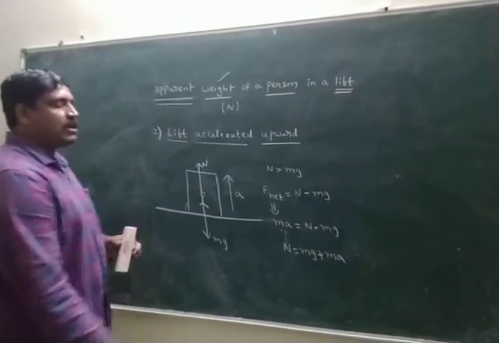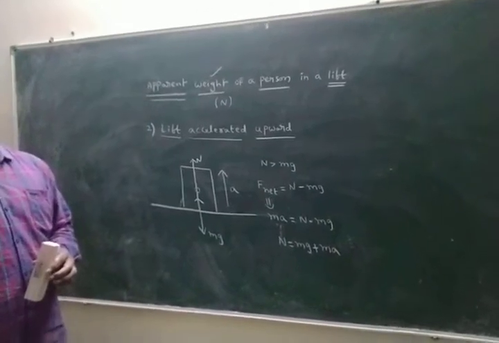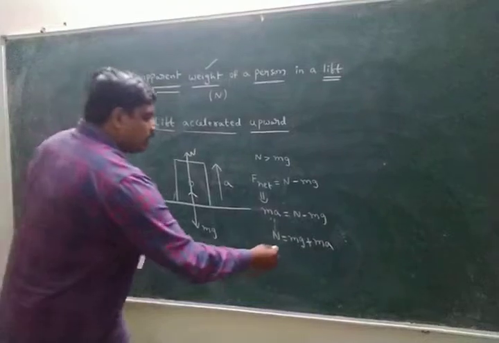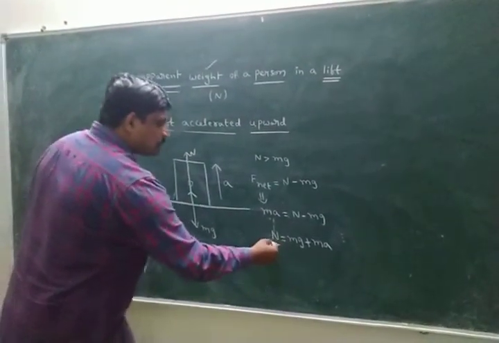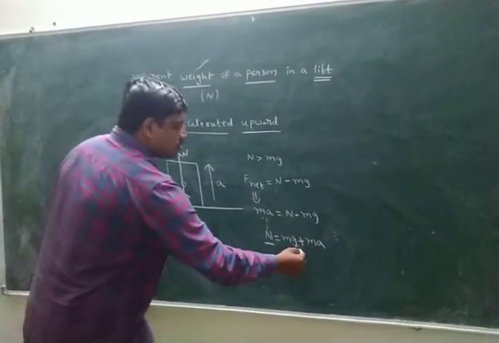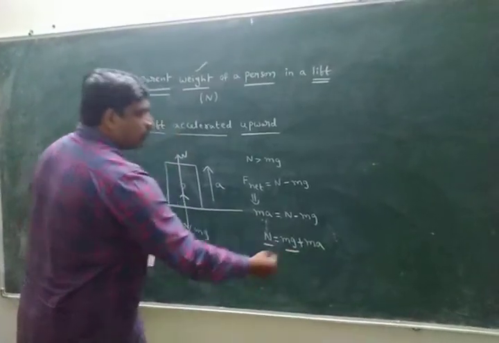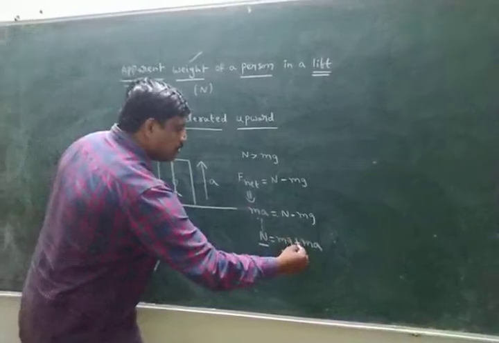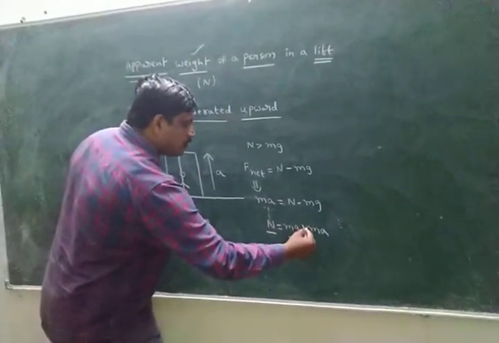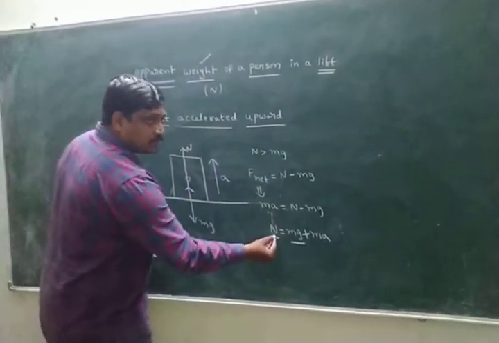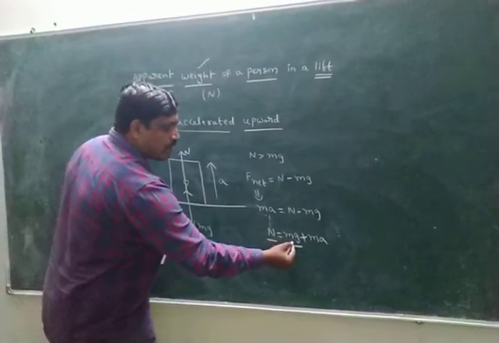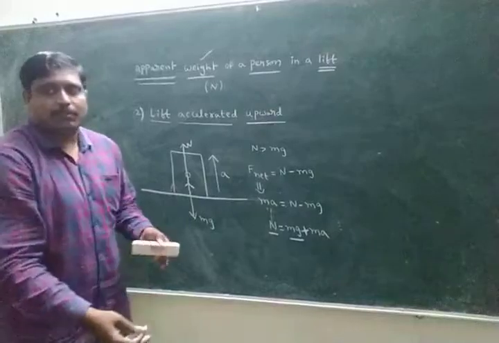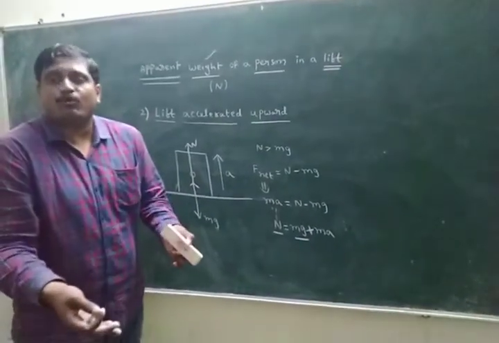What is the value of N? mg plus ma. Simply, N is called apparent weight, and mg is called actual weight. According to this situation, the plus sign means the apparent weight is more than the actual weight.